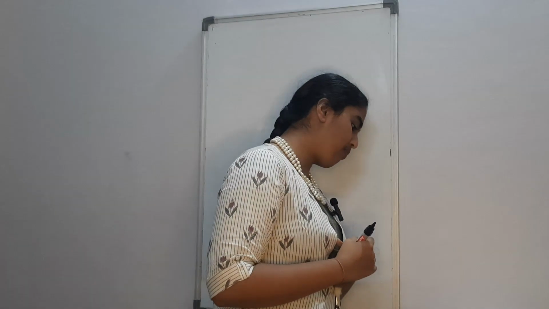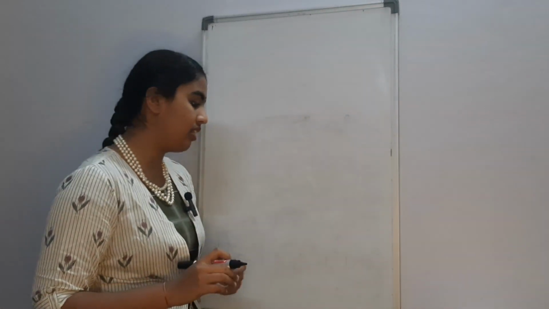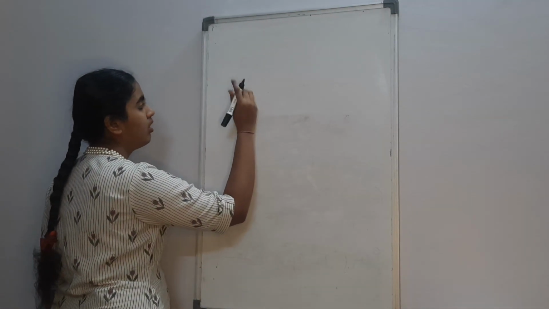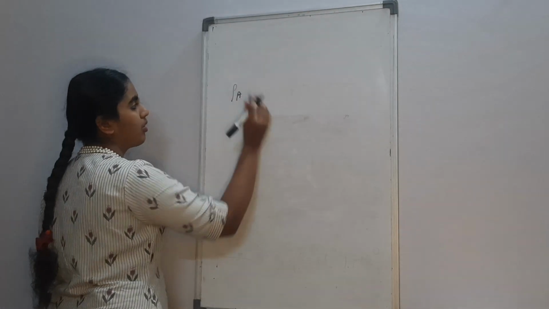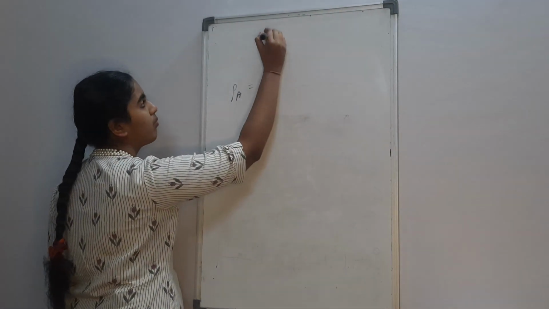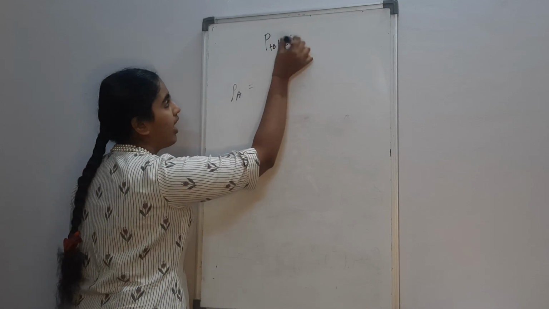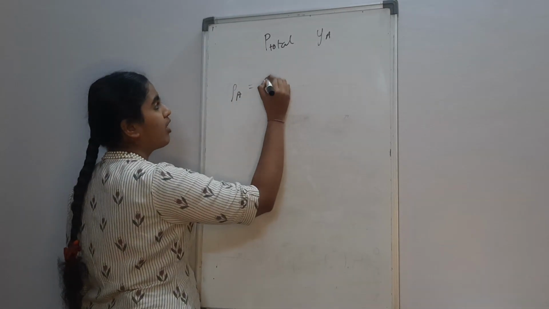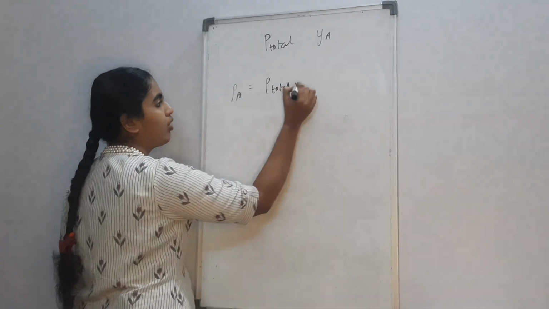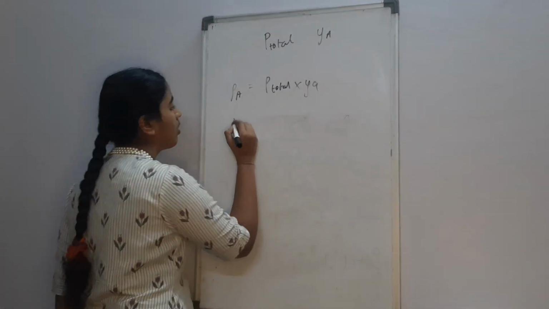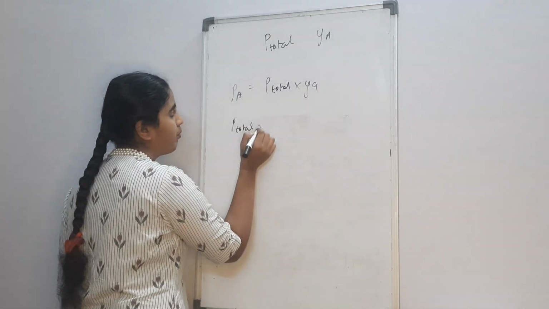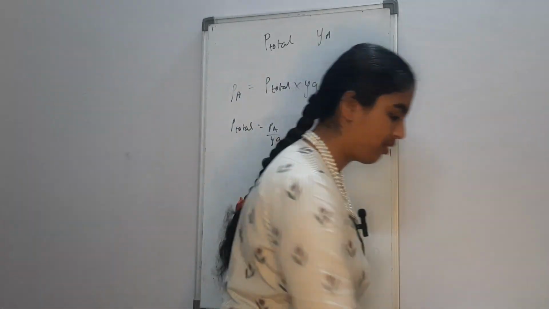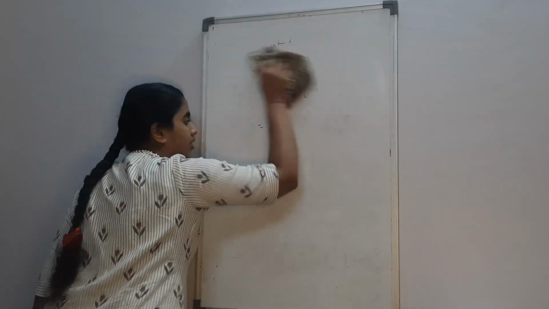Also, if you want to calculate the partial pressure of a certain component in the liquid, and you know that the total pressure is P total, and the mole fraction given to you of that particular component is YA, then the partial pressure of A would be P total into YA, or you could say P total would be PA upon YA. Okay, so that pretty much sums up what Raoult's law is.